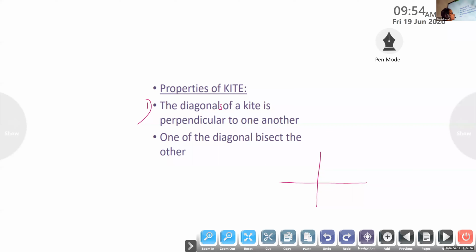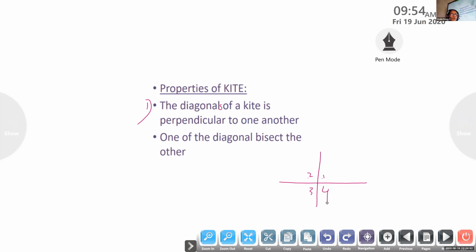Perpendicular to one another means the angles near the point of intersection will be what? Adikesh, perpendicular to one another means what? What about these four angles, 1, 2, 3, 4?